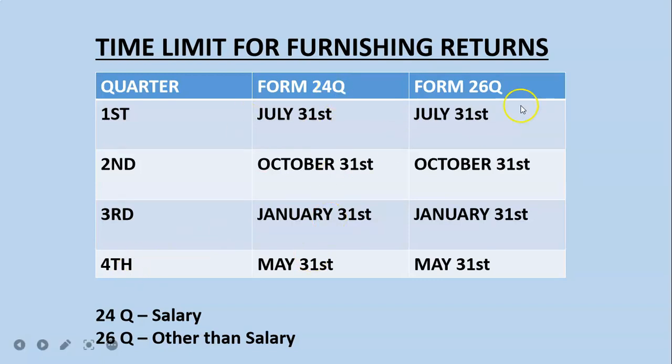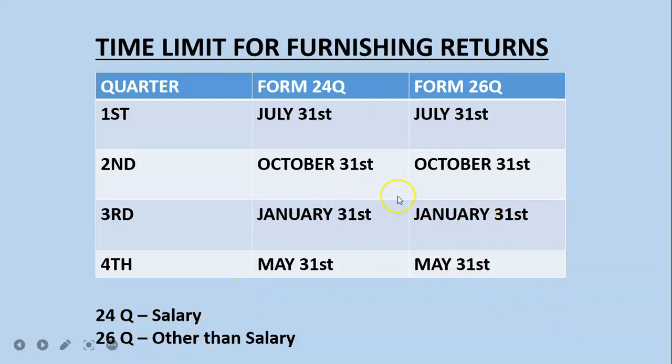So what is this Form 24Q, 26Q? If you are filing the returns based on salary, you will be filing in 24Q. If it is other than salary, other expenses than salary, it can be rent TDS, it can be commission, contractor payments, so everything you will be filing in 26Q.